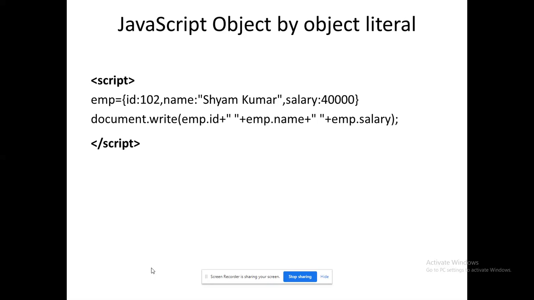So this is a way that you can create an object, define the property, and assign a value to that property. That is what we have seen here. This will execute in a browser, no need to worry about that. But what an object actually does, I'll show you in the fifth, sixth slide. These are all to demonstrate what the objects will do in the front end, visibly what it can do. That's what we are showing here.